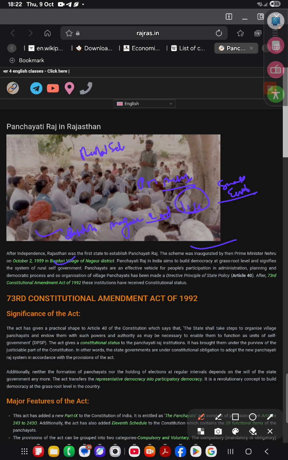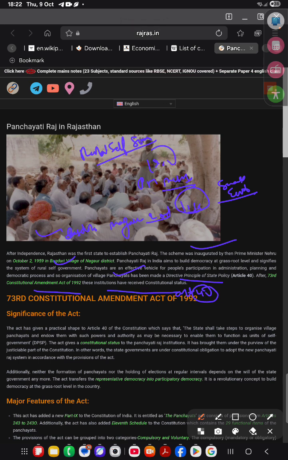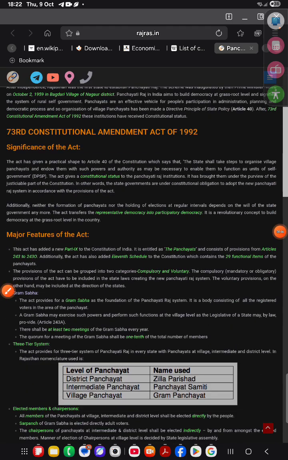Rural self-government. Panchayats are an effective vehicle for participation, planning, and the democratic process. Village Panchayat has been made a DPSP in Article 40, and after the 73rd Constitutional Amendment Act, this institution received constitutional status. In 1992, it got the constitutional status.